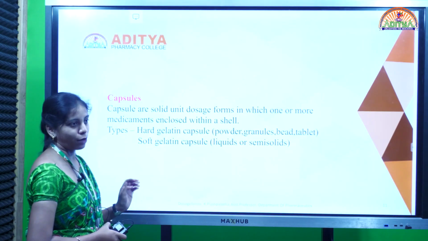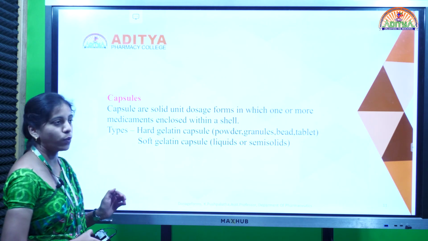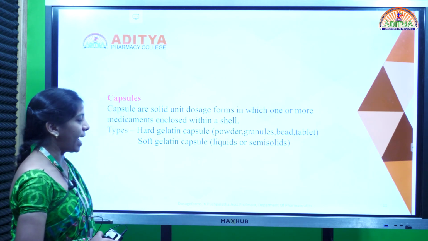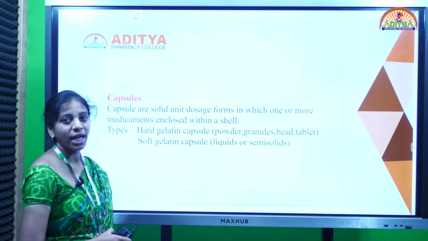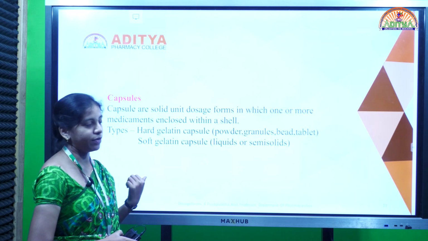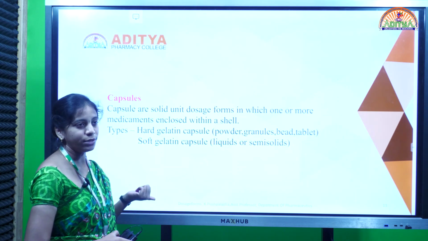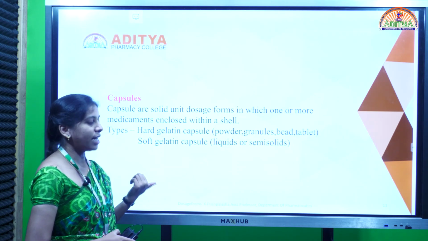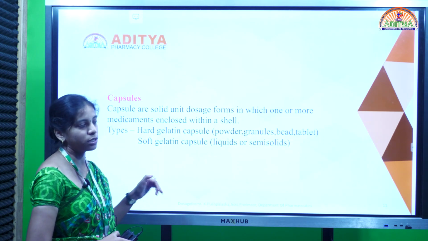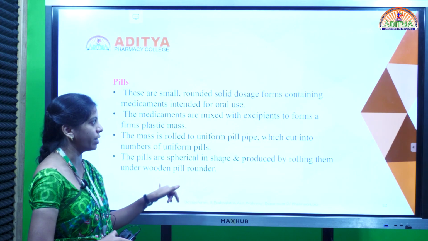So capsules are solid unit dosage forms in which one or more drugs are packed along with the excipients in a shell, and that shell is made up of gelatin, which is of two types, hard gelatin and soft gelatin. Hard gelatin capsules contain powder and granules, whereas soft gelatin capsules are packed with liquid or semi-solids.